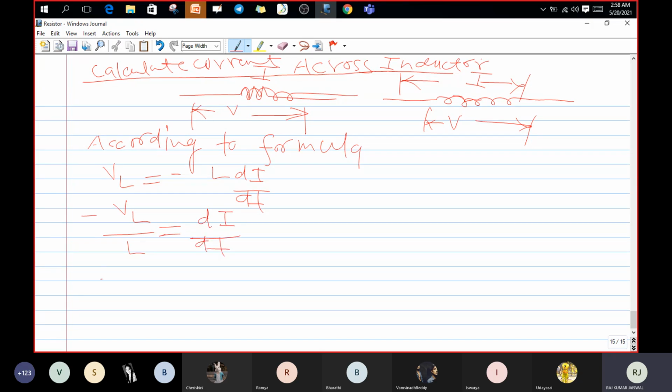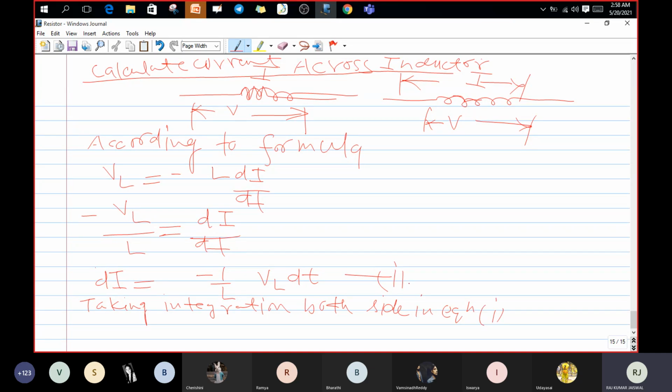Further, I can write di equals minus 1 by L VL dt. Can I take integration on both sides in equation 1?